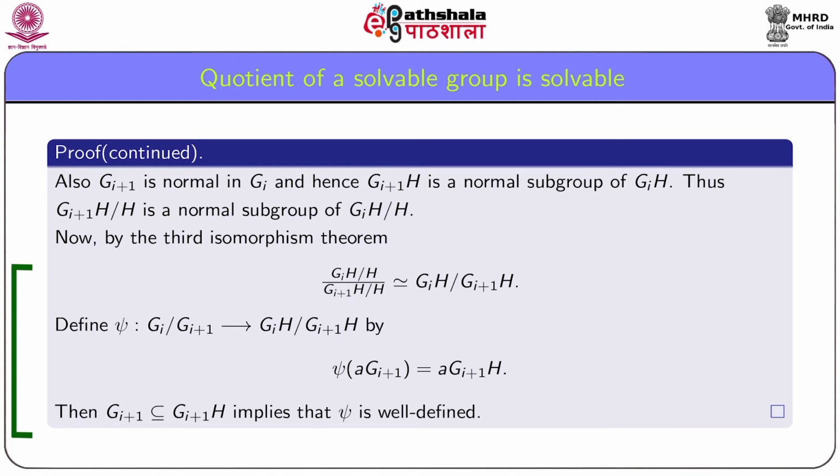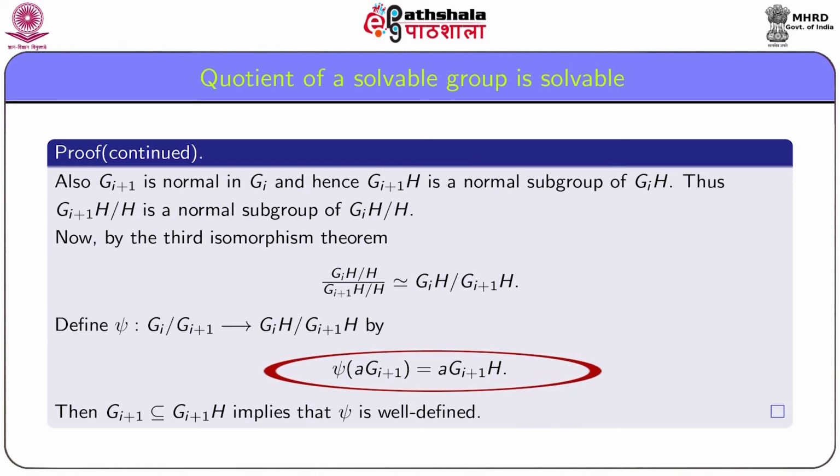So, if we can show that psi is onto, then the commutativity of G_i/G_{i+1} will be transferred to the quotient group G_iH/G_{i+1}H via psi. So, we define psi(aG_{i+1}) equal to aG_{i+1}H. This is a very natural definition.